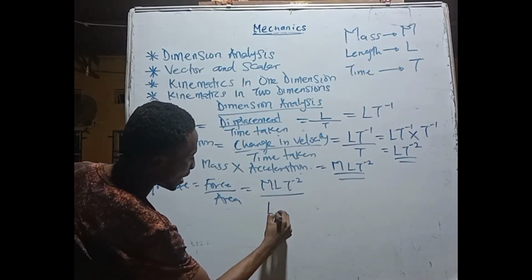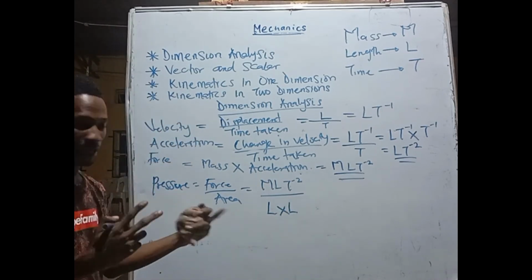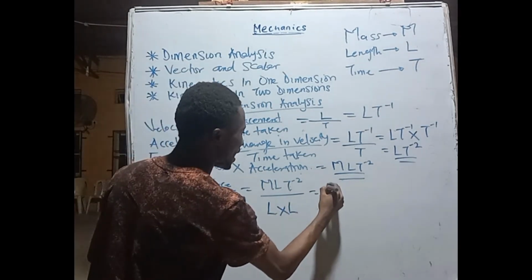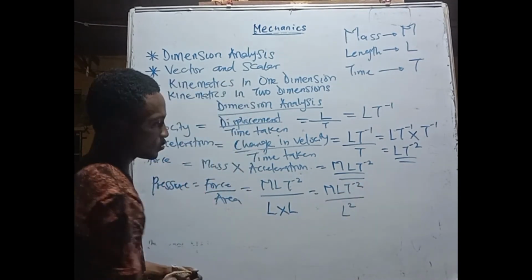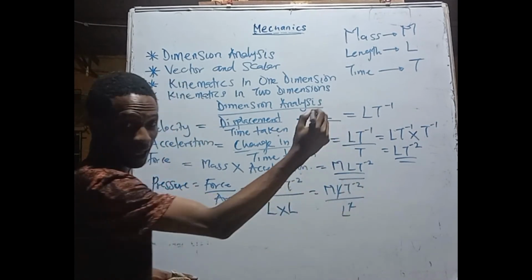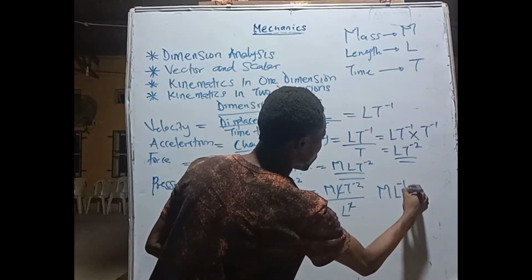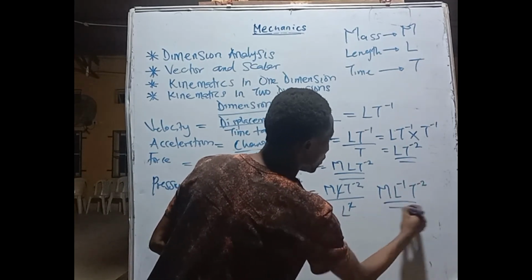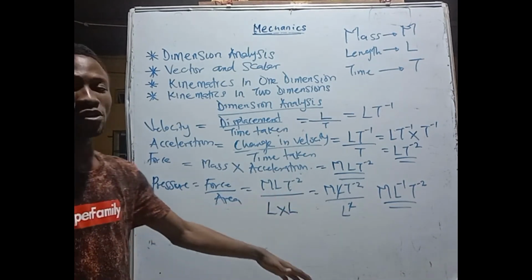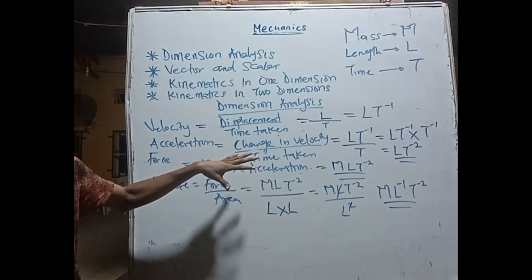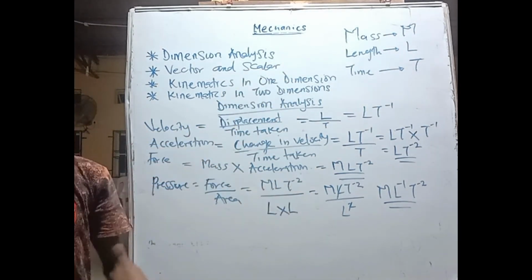Area is length times breadth, so this is still having 2 L's, L times L. Which equals MLT raised power minus 2 all over L squared. So we can bring out 1 L, which equals M L raised power minus 1 T raised power minus 2. I hope you get this. So this is how we get the dimension of every quantity that you can think of. Alright, from all these dimensions we can get our units also. Hope you know that.